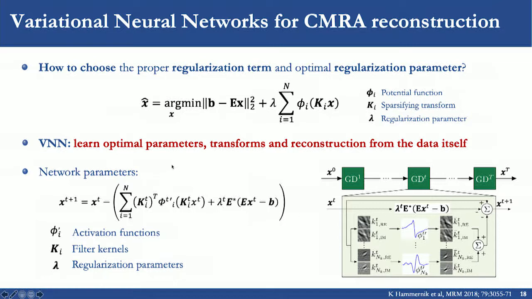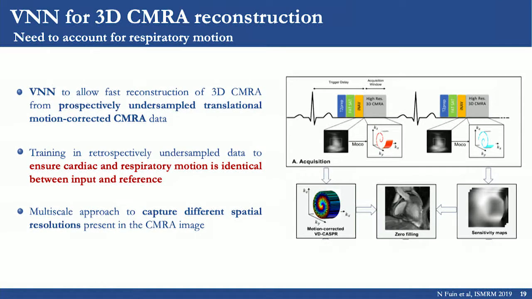So what we need to learn from the network are the activation functions, the filter kernels, and the regularization parameters for each of the stages of the network. This approach was proposed by Hammernik and colleagues originally and was applied to 2D knee images, showing very nice results. So we thought of extending this to enable motion-compensated 3D coronary MRA.